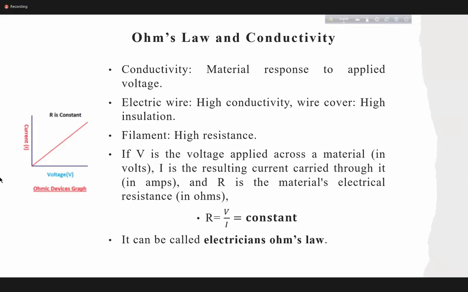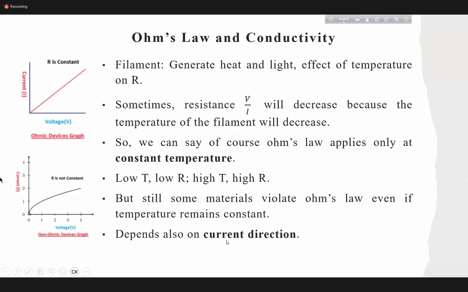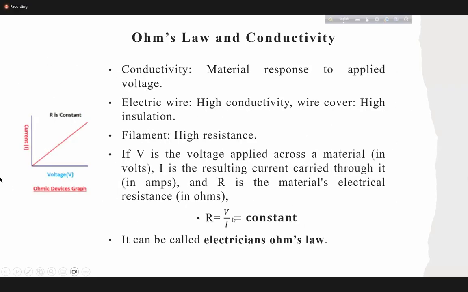So normally you say that if you apply a voltage across two terminals, a current I passes through, the resistance is the ratio of voltage to current, and that is constant. This is Ohm's law, right? So this Ohm's law is known as the electrician's Ohm's law because you can explain the resistance only in terms of voltage and current.